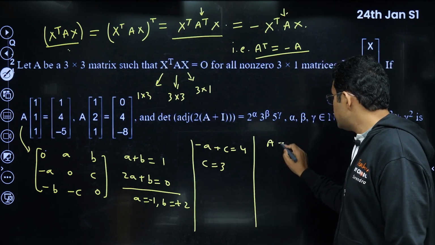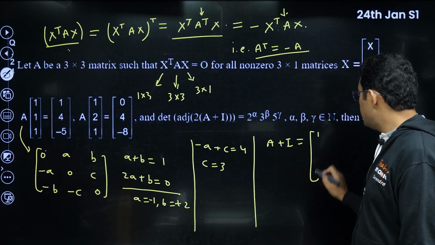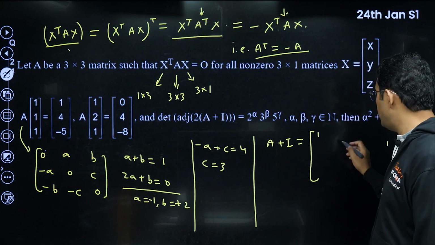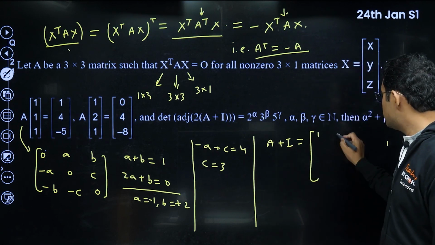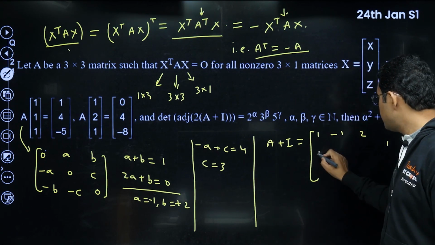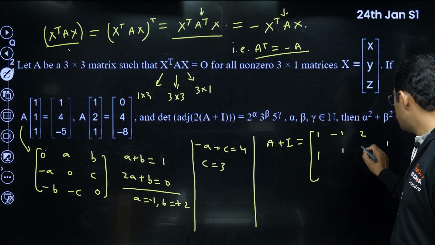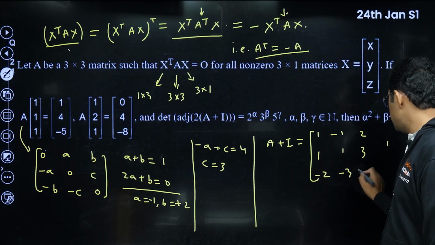So what will be my A plus I now? A plus I is nothing but in the diagonal position where we were having 0, 0, 0, we'll get 1, 1, 1 now. A is minus 1 and b is 2. This will be 1, this will be 1, and c we got 3. So here it will be minus 2, this will be minus 3, and this will be 1.